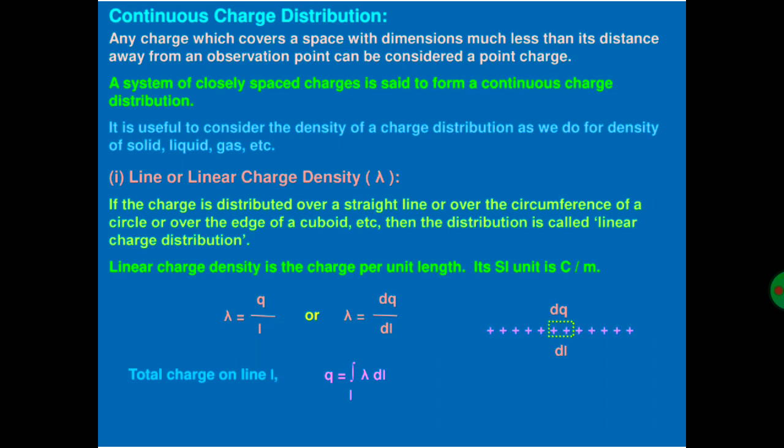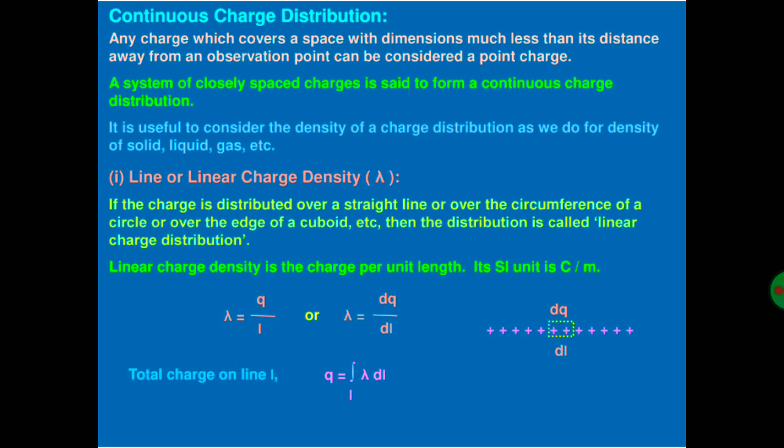It is useful to consider the density of a charge distribution as we do for density of solid, liquid, gas, etc. So first we discuss line or linear charge density. If the charge is distributed over a straight line or over the circumference of a circle or over the edge of a cuboid, etc., then the distribution is called linear charge distribution.